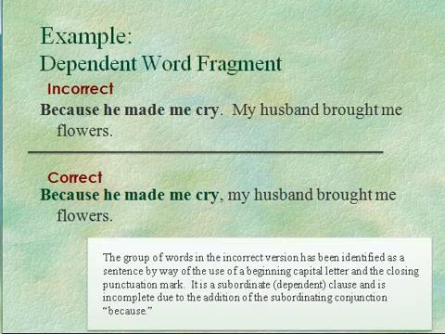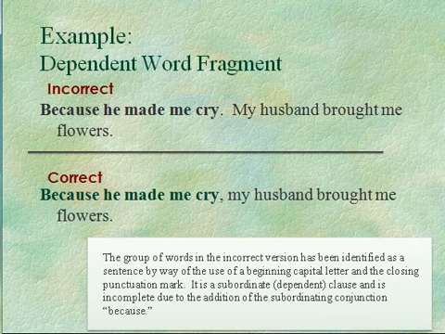Here are some examples. I've got an incorrect and a correct version of this situation. Because he made me cry, my husband brought me flowers. Well, that sounds fine to me. It sounds the same if I read the incorrect version and the correct version. However, we have a fragment in the incorrect version, because he made me cry. This word group has a subject, I'm pointing at it, has a verb, but it does not make a complete thought. Why? This word right here.